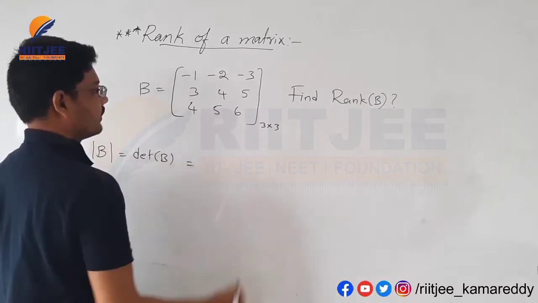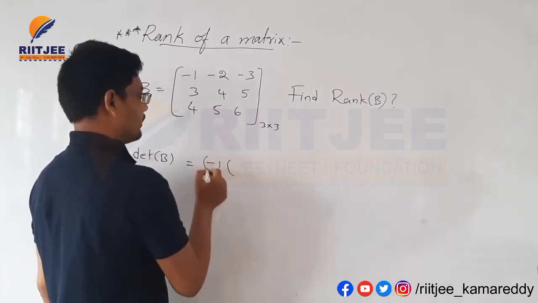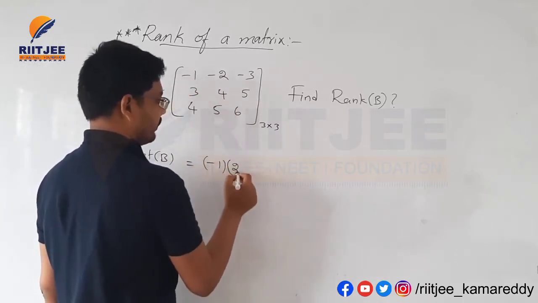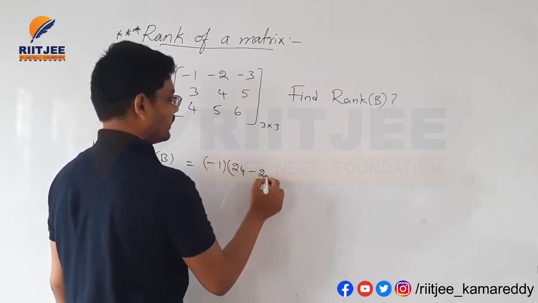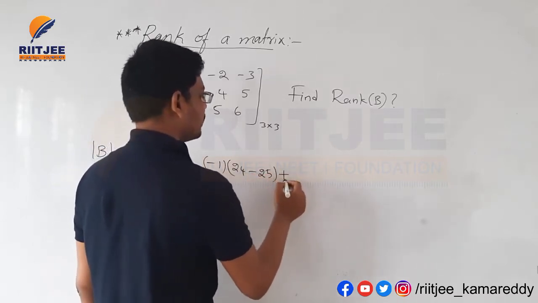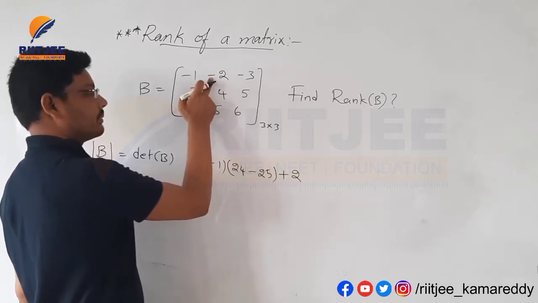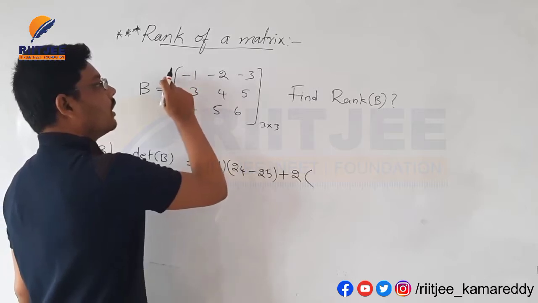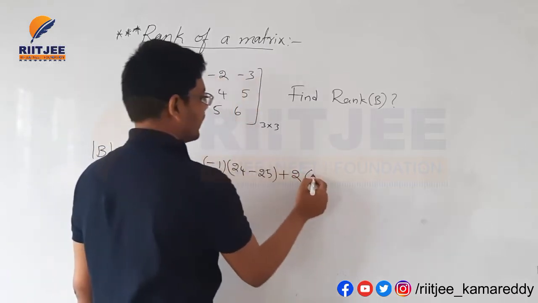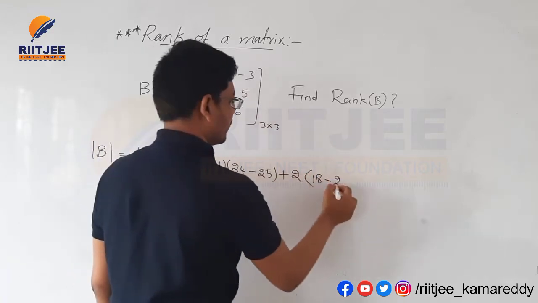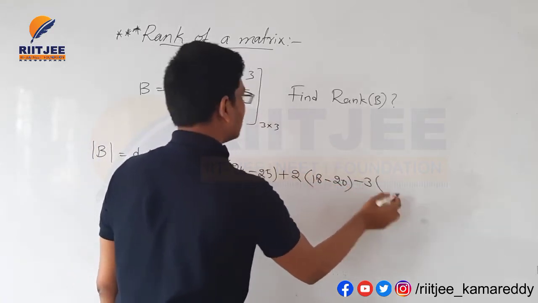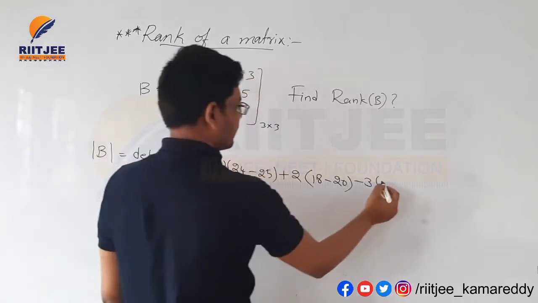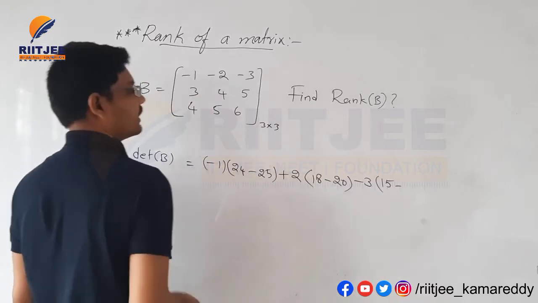Det B is equal to minus 1 into eliminate this row and this column which is having minus 1: 4 6s are 24 minus 4 5s are 20... 5. Minus into minus becomes plus. Here we have a negative symbol, that's why minus into minus will become plus 2. Directly I am typing here, eliminate this row and this column here: 3 6s are 18 minus 4 5s are 20. Next minus 3 into the final term, eliminate this row and this column which is having 3 here: 3 5s are 15 minus 4 4s are 16.